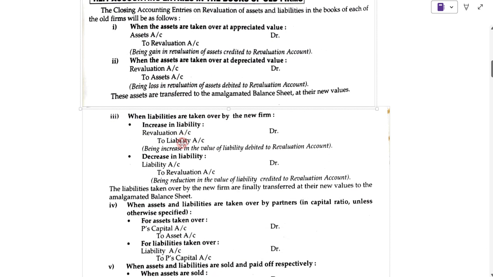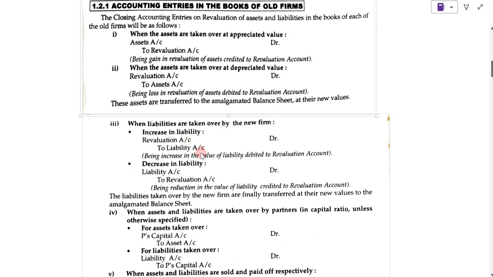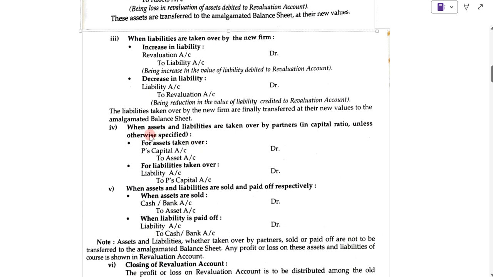Now, when the liabilities are taken over by the new firm, if the liability is at an increased, appreciated value, revaluation account debit to liabilities account. When the liabilities are taken over at a decreased value, meaning at depreciated value, then liabilities account debit to revaluation account. Now suppose the assets and liabilities are not taken by the new firm, but those assets and liabilities are taken by the partners in the capital ratio.